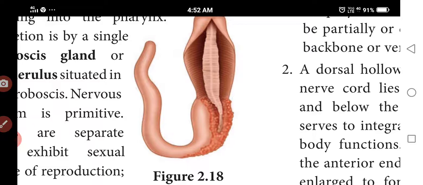Circulatory system is open. Respiration is by paired gills in the pharynx. Excretion is by the glomerulus situated in the proboscis. Nervous system is very primitive. Next, reproduction: asexual reproduction takes place and fertilization is external. Development is indirect, with a free swimming tornaria larva.